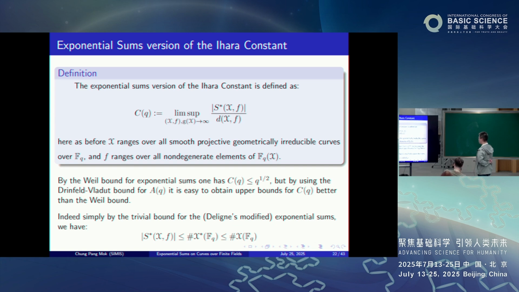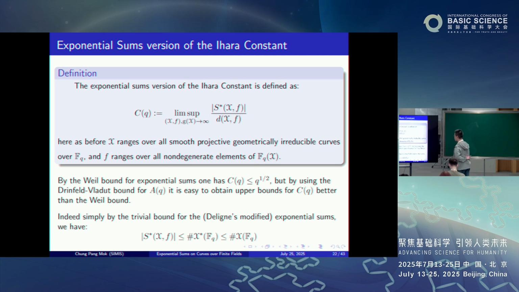the Weil bound gives us an upper bound, namely C of q is less than or equal to square root of q. But one can easily obtain an upper bound better than that just by using the formula. Firstly, of course, we certainly have a trivial bound for these modified exponential sums, namely the absolute value of S star of (x, f) is in any case less than or equal to the number of F_q points of x.